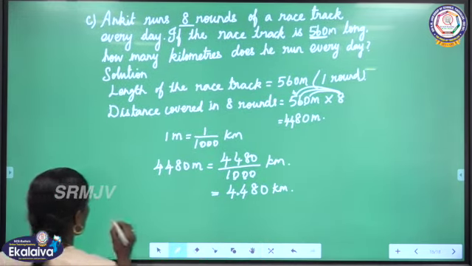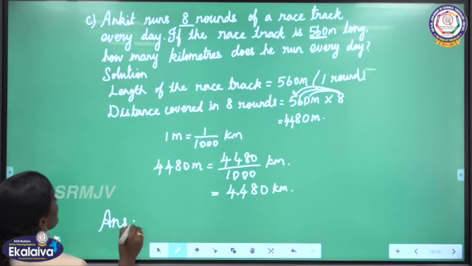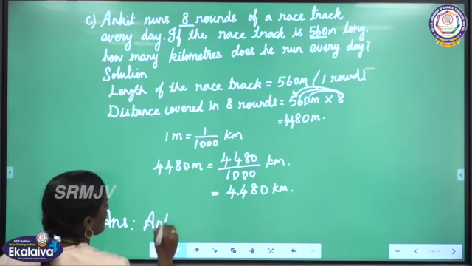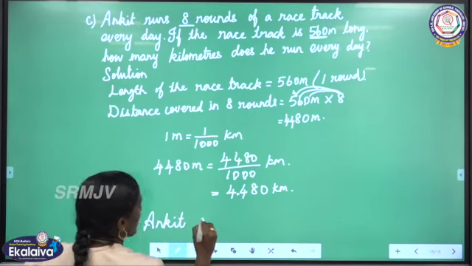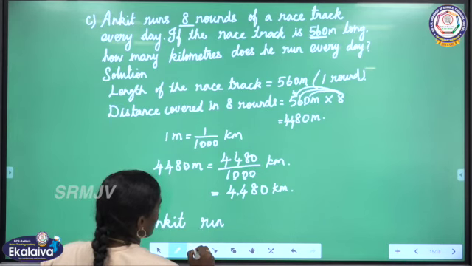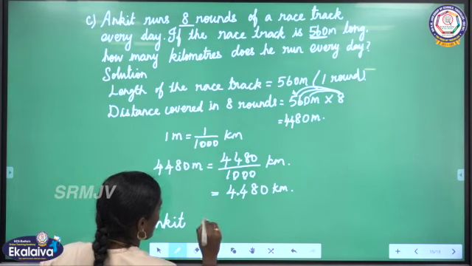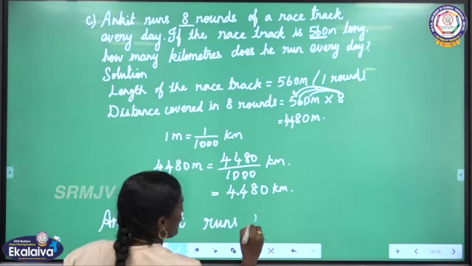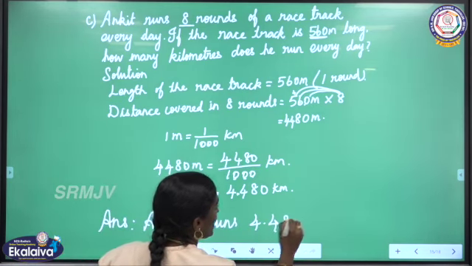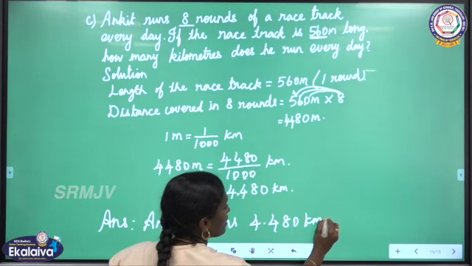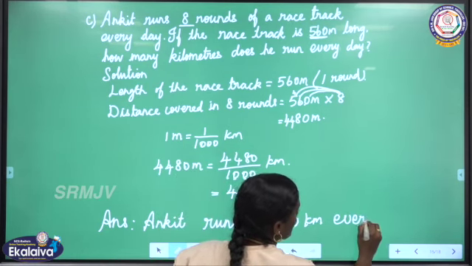Let us write the answer statement. Ankit runs 4.480 kilometer every day.